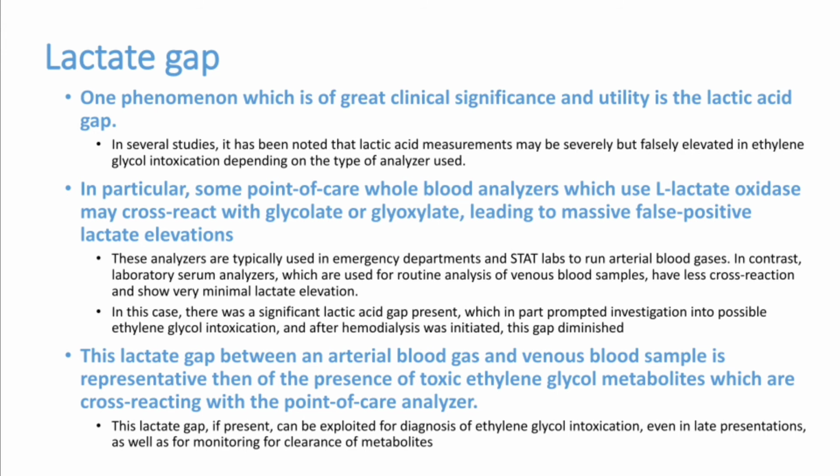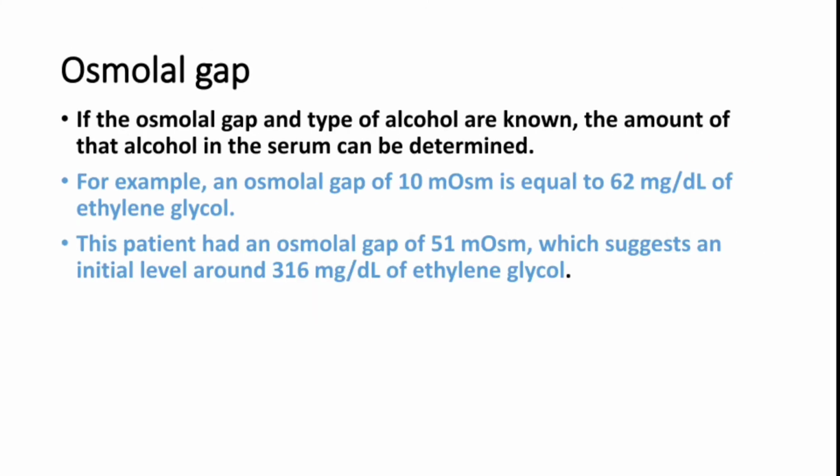Now you can see the osmolar gap, which was seen in this same case. If the osmolar gap and the type of alcohol consumed by the patient are known, the amount of the toxic alcohol in the serum can be determined. No need to even send the levels, we can determine it by the osmolar gap itself. For example, an osmolar gap of 10 milliosmolar is equal to 62 milligram per deciliter of ethylene glycol. This patient had an osmolar gap of 51 milliosmolar, which suggests an initial level around 316 milligram per deciliter of